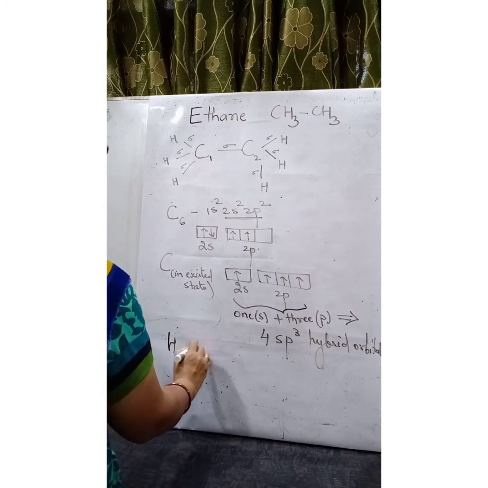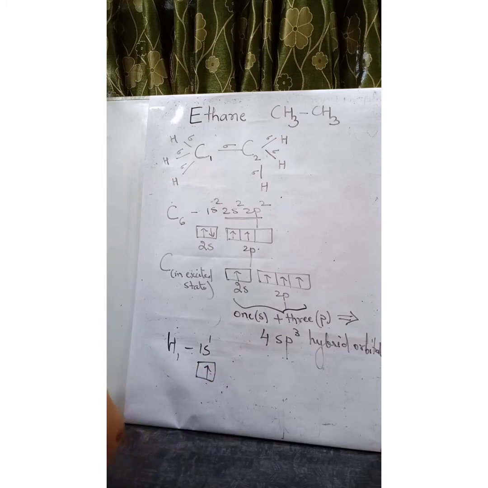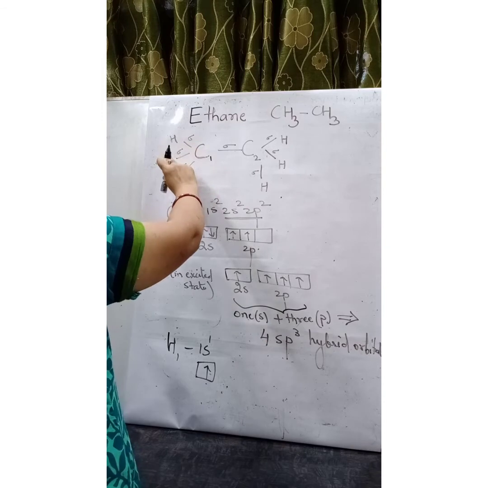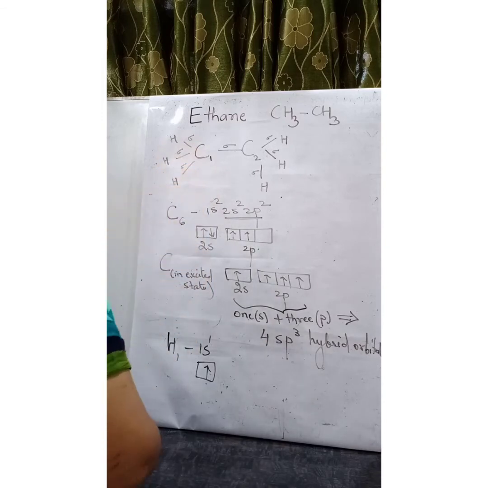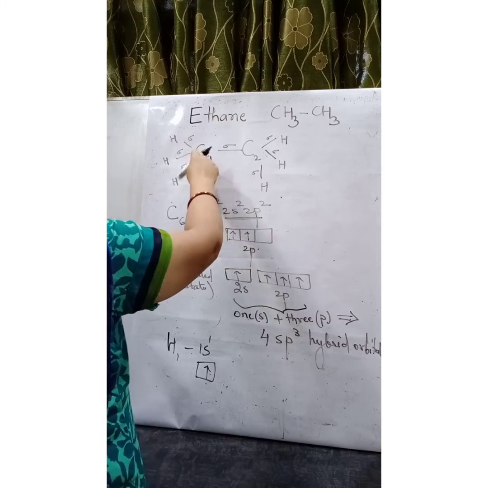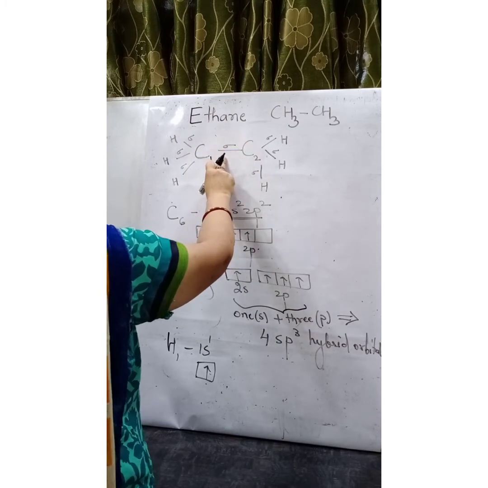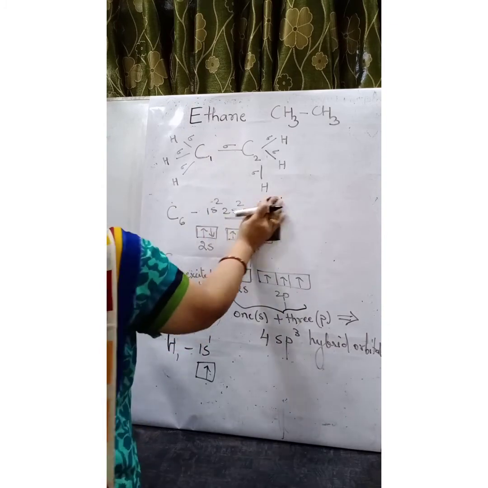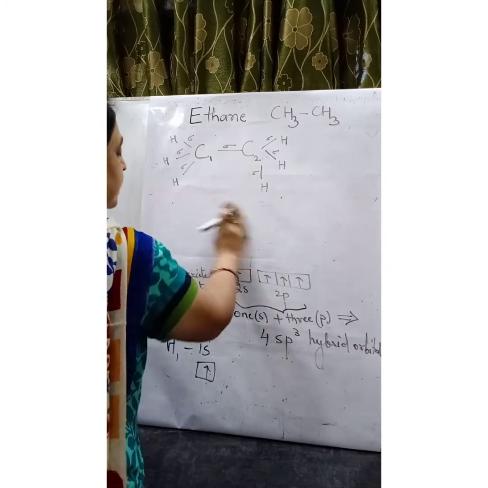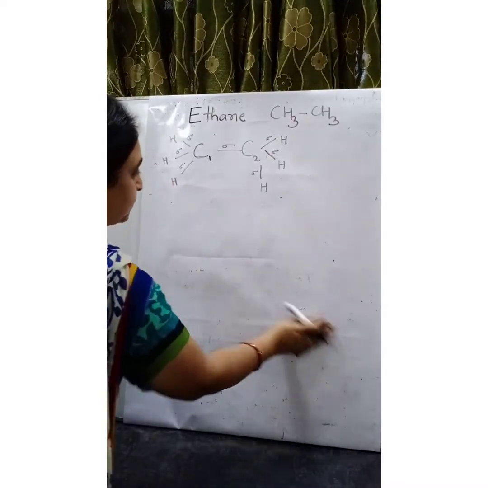Hydrogen has 1 electron in 1s orbital which is going to overlap. Now each carbon is going to overlap with 3 hydrogen and one of the sp3 hybrid orbital is going to overlap axially with the other sp3 hybrid orbital of carbon. So we can diagrammatically represent this in the following manner.